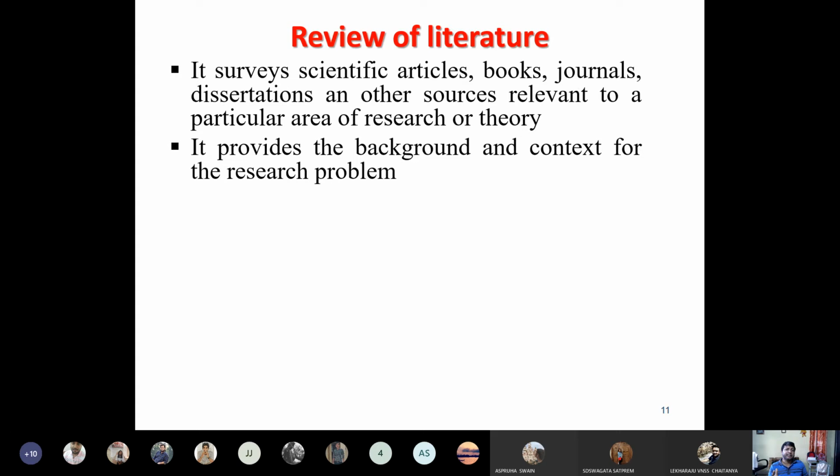Because generally what happens most of the time, the students feel that, sir, my review is finished. But you see, review is a continuous process. Review should continue till you submit your report, your thesis, your dissertation, because at each and every moment during the entire course of your writing and developing the questionnaire, where do we get the knowledge for developing the questionnaire? The literature review will give you knowledge of identifying the variables. Then once your variables are identified, also what kind of questions you may pose in the field,